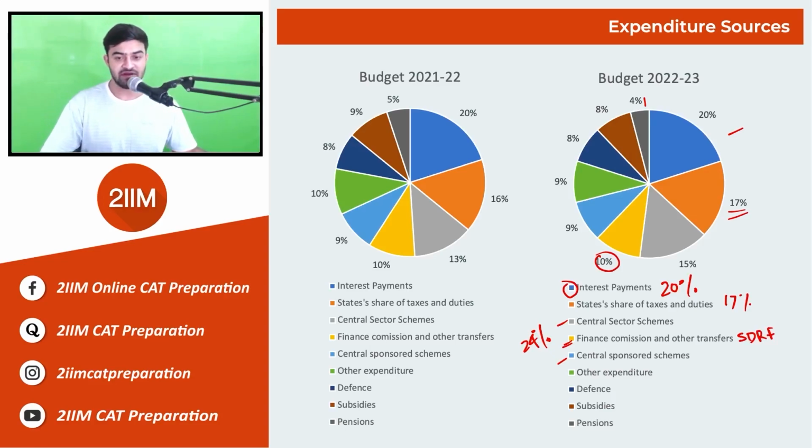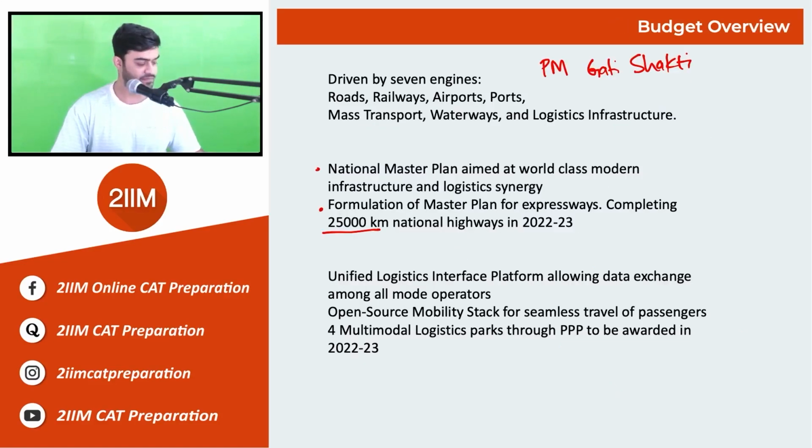Then next comes defense, which is 8% of the total expenditure, same as subsidies. So all of the commodities which are subsidized in India make up about 8% of the total expenditure. And the defense sector, which is the military and the R&D, totally makes up about 8%. The pensions make up about 4%, and there are other expenditures as well. So you can gauge how much the total money is being spent in different areas.